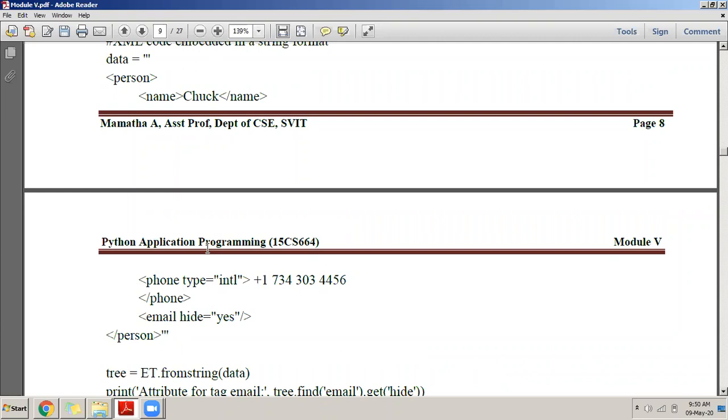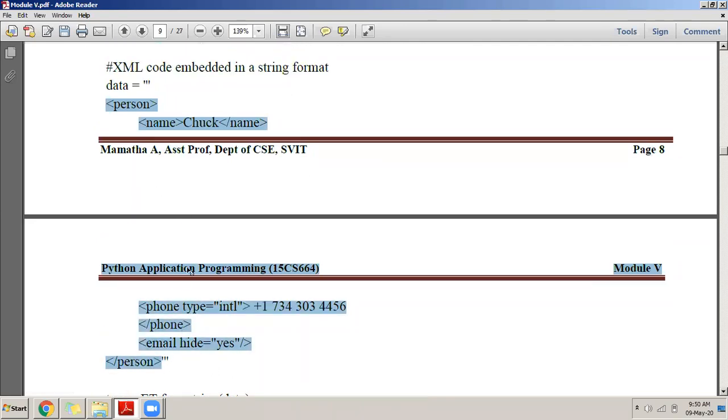I'm typing the entire XML document as a string into the variable data. Remember, data is a simple string variable in which you have kept the XML file.